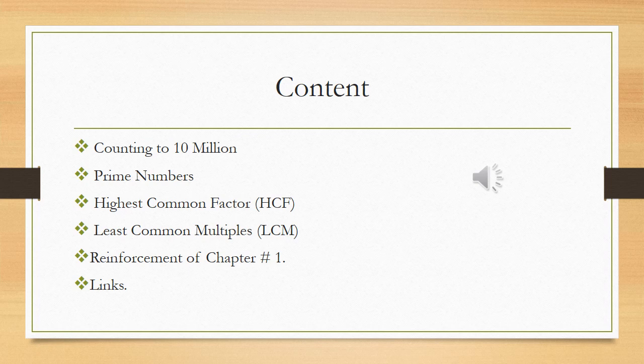Okay class, this lecture is the reinforcement or review of chapter number 1, in which you have to practice some questions from your workbook which help you to revise this chapter.